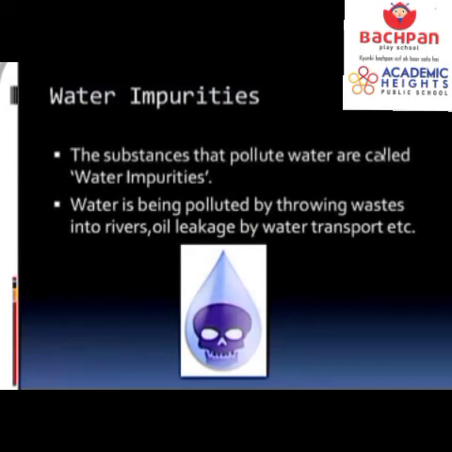Now, dear students, let's talk about the impurities. The substances that pollute the water are called water impurities. सारी substances जिसके कारण से हमारा water pollute होता है, उनको हम लोग water impurities बोलते हैं. Water is being polluted by throwing the waste into the rivers, oil leakage by the water transports, water coming from the drains from our houses. So बच्चे ये सारा water धीरे धीरे जाकर mix up हो जाता है into the rivers, which further go and meet the seas and the oceans. जिसके कारण से there is the polluted water in front of us.